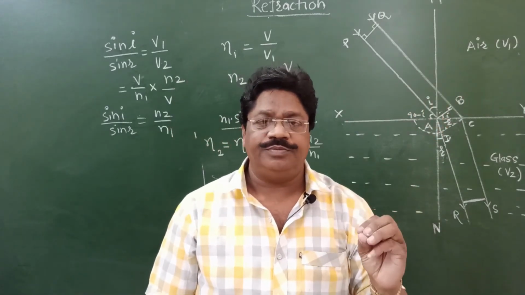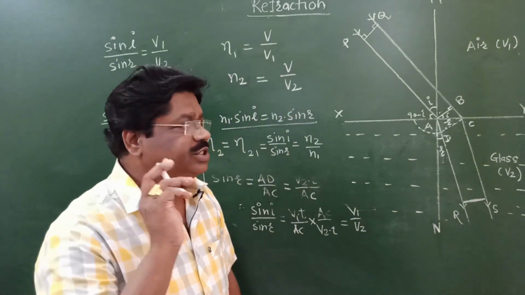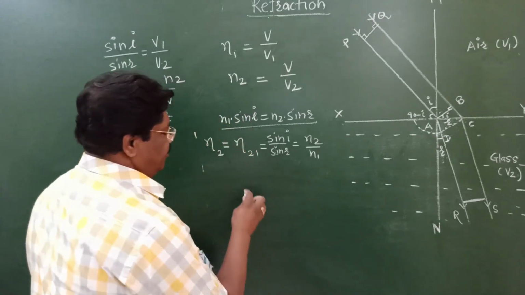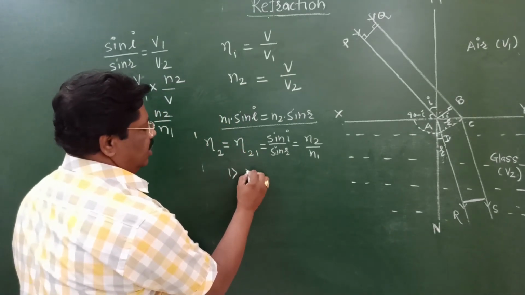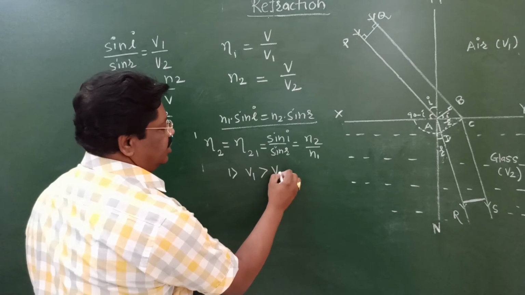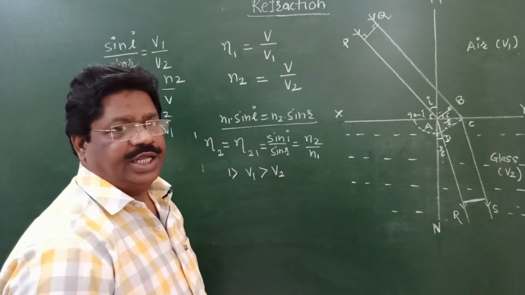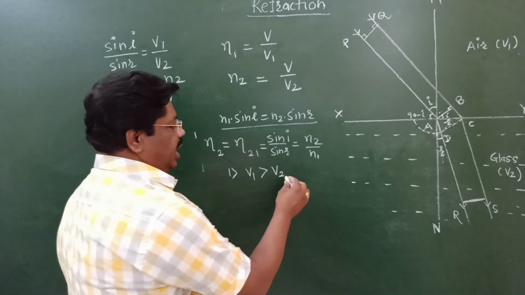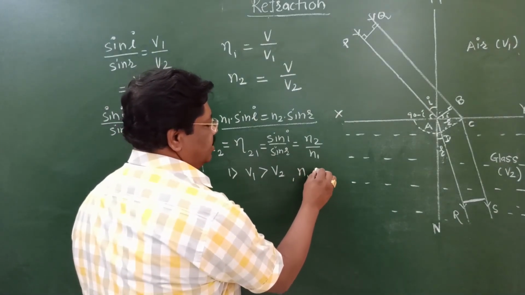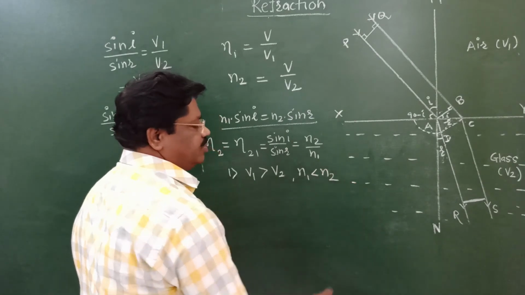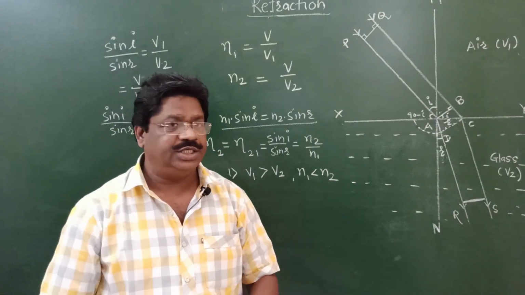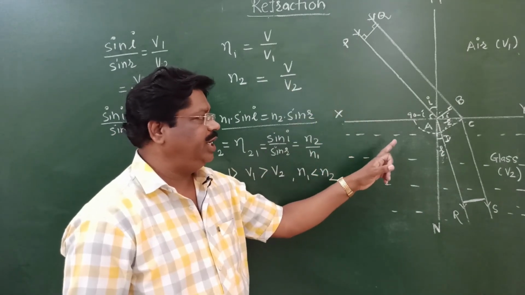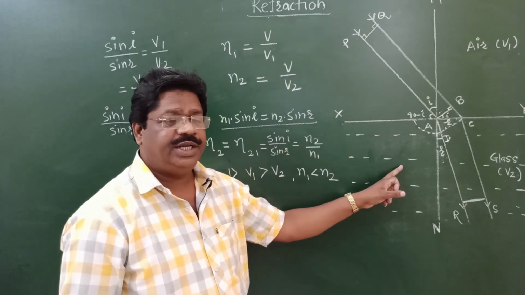The refractive index of air is equal to 1, and according to Snell's law, there are three laws. First, when the velocity in air is greater than the velocity in an optically denser medium, the refractive index of the first medium is less than that of the second medium.